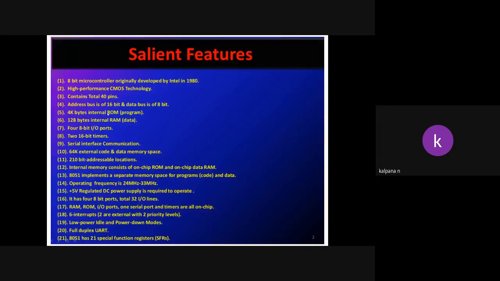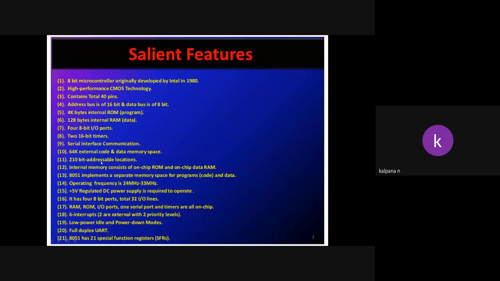This ROM we can extend up to 64K by adding external memory, and the 128 bytes also we can extend up to 64 kilobytes of data. So 64 kilobytes of external code and data memory space will be available.